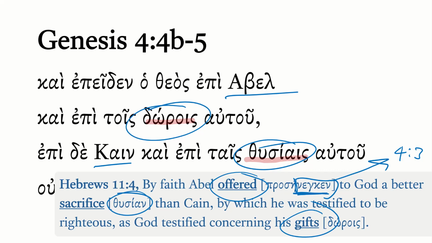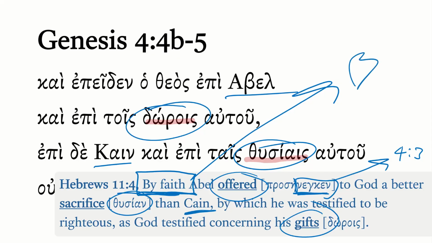And what the author here is offering is an inspired interpretation of this whole scene, where he says, look, the real difference is Abel offered his by faith, which implies that Cain did not. And so the way I would go with that is that, yes, there are external differences in what Cain offered and what Abel offered in terms of their value before the Lord, but that is radiating from a heart disposition, if you will, of faith on the one hand and lack thereof on the other. In other words, the heart state of Abel overflows in a better offering than Cain. So it's not so much the externalities of the offering that is the main decisive thing, it's the heart of faith or lack thereof that is overflowing.